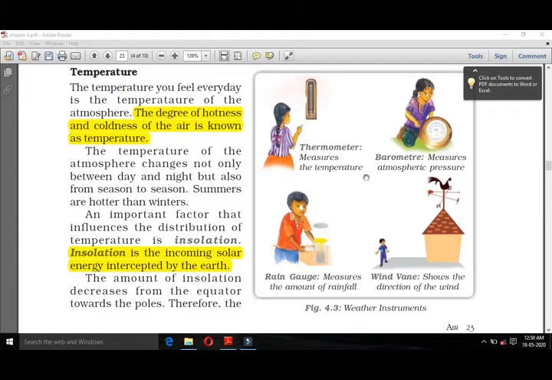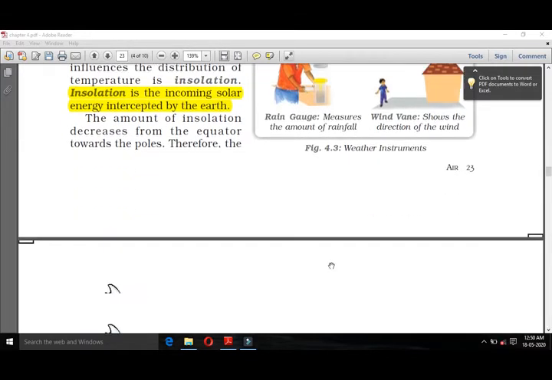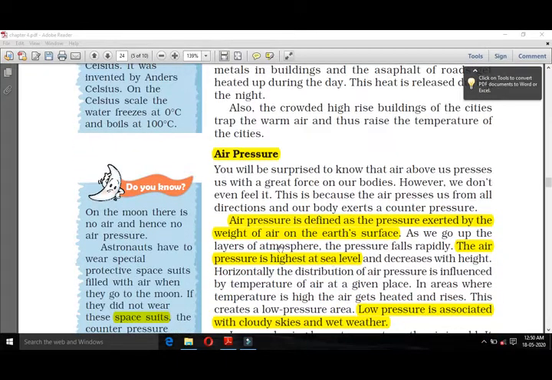So an important factor that influences the distribution of temperature is insolation. Insolation is the energy which comes from the sun and from space, which is intercepted by the earth. Very precisely I am going to describe this chapter because we have very short time and we have to complete all our chapters in our course.